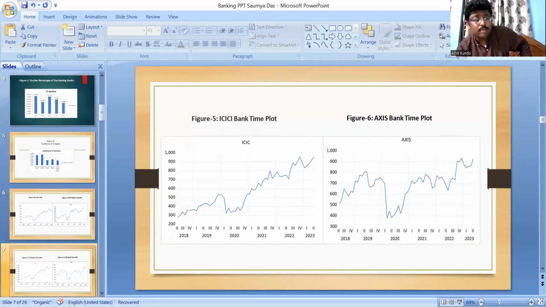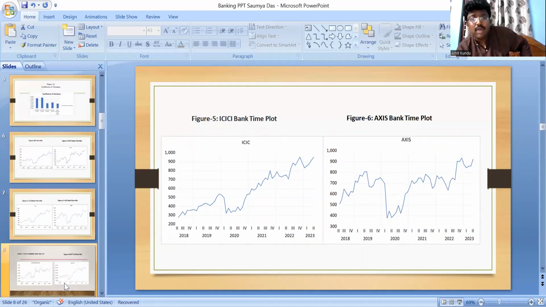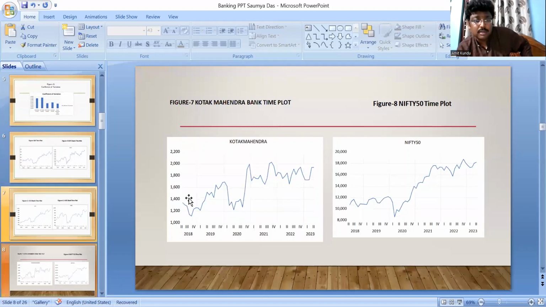Now in the next slide, you have Kotak Mahindra and the market. In Kotak Mahindra there is an upward rising tendency of the series, and for Nifty 50, the market, also an upward rising series. But there is also a sharp decline in the first and second quarter of 2020, in case of Kotak Mahindra and also for Nifty 50.